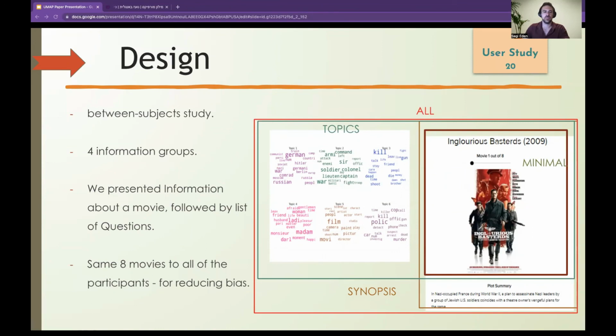So when we compare results for 2 groups, the minimal and the topic version, we can see that the difficulty, the confidence, and the helpfulness improve substantially in favor of the topics version, even more in the not seen movies, which is the second table. When we compare the synopsis version to the integrated version, which is the all group, we can see that the interest and the difficulty improved, while the confidence and the helpfulness slightly reduced.